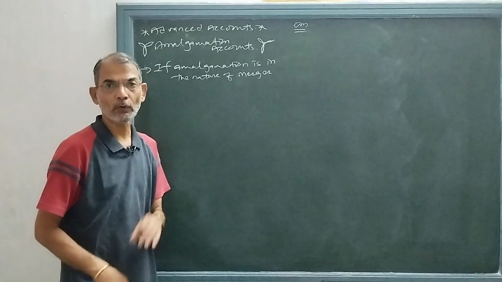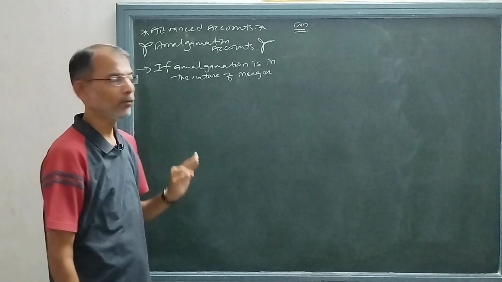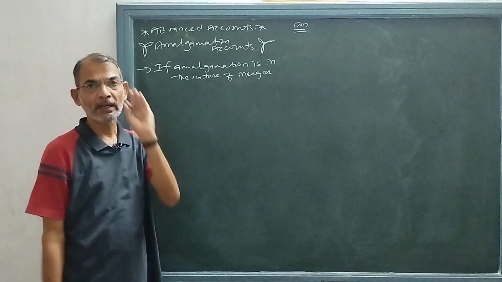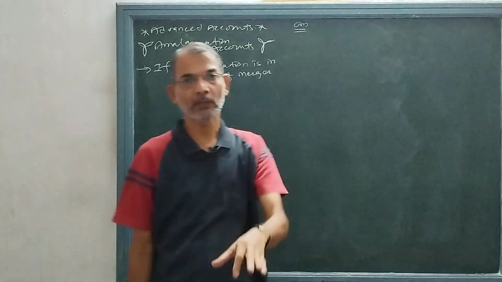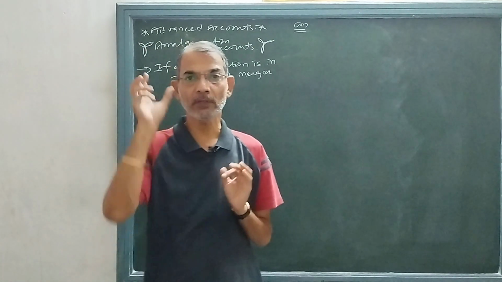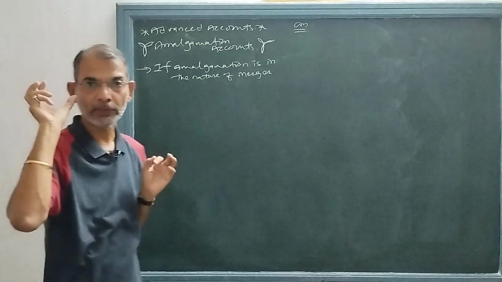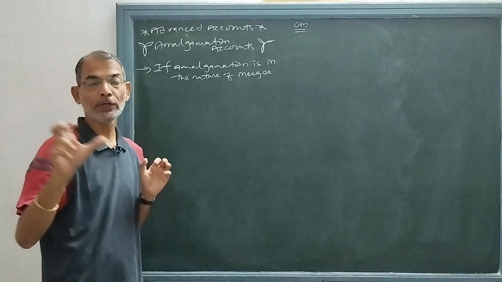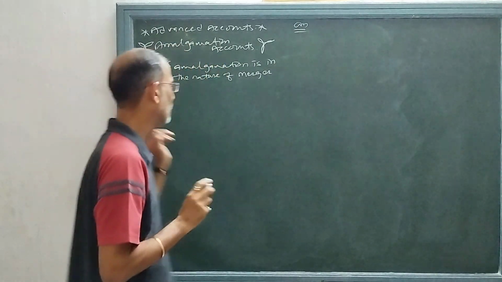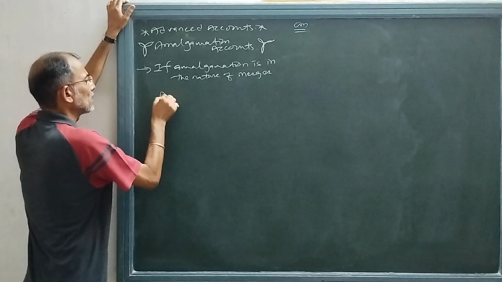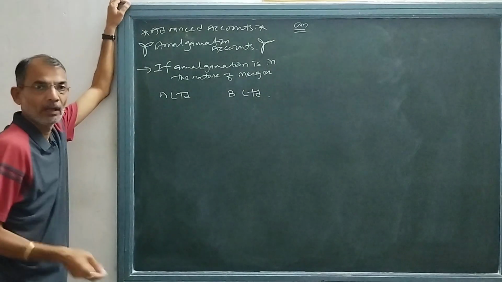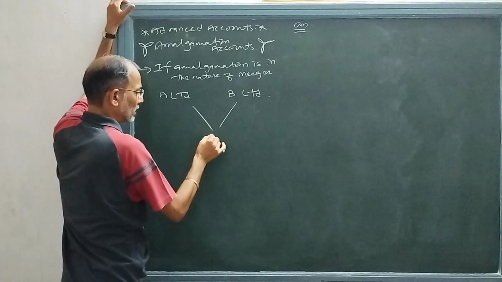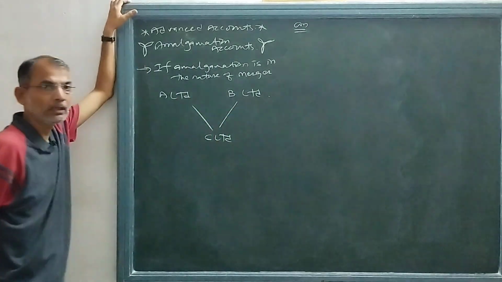Today in this lecture we are going to learn the basics of amalgamation accounts. When it has been said that amalgamation is in the nature of merger, then how do we have to consider all the things of the balance sheets of the two companies which are going to be amalgamated? Suppose there are two companies, A Limited and B Limited, and they are being amalgamated, creating a new company, C Limited.